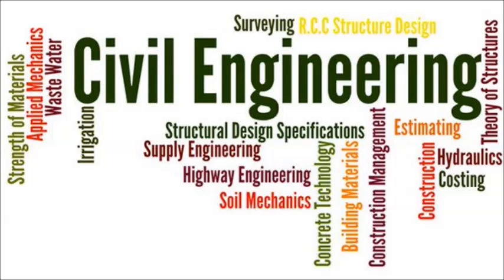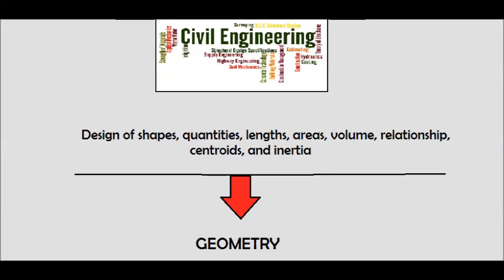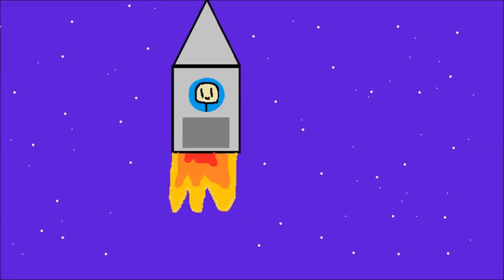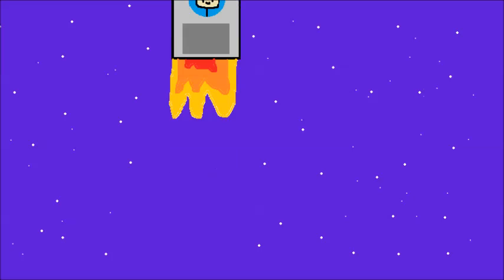Geometry still lives on. It is applied in some careers like engineering, especially civil engineering. Civil engineering includes the design of shapes, quantities, lengths, and areas. This leads to another career, which is astronomy. Astronomy is basically geometry in action, as said in the definition. It is also the science of objects and matter beyond Earth's atmosphere.